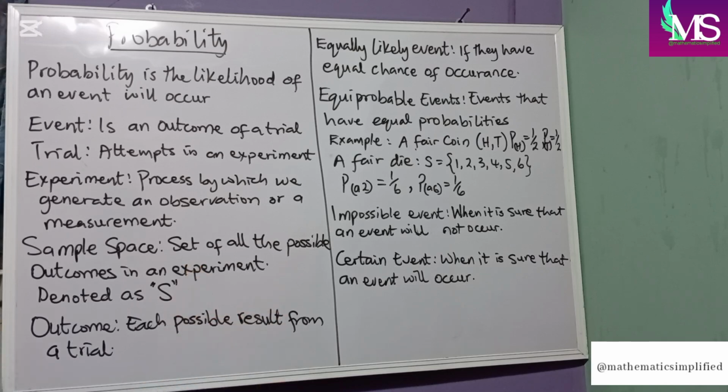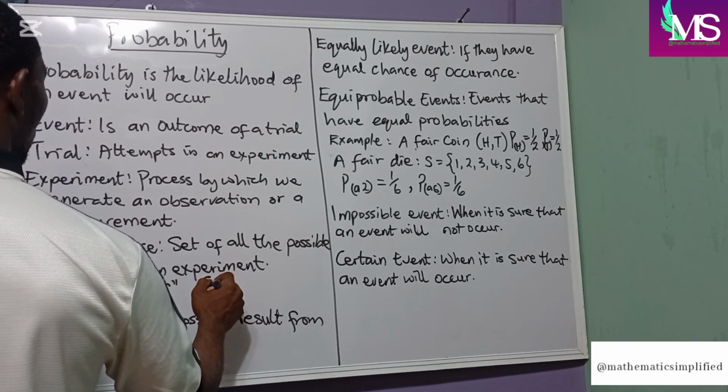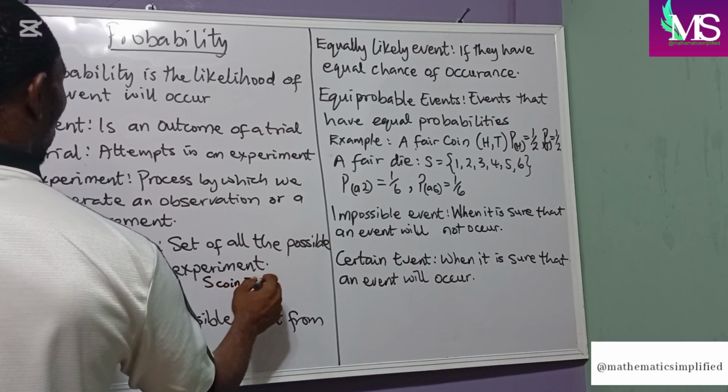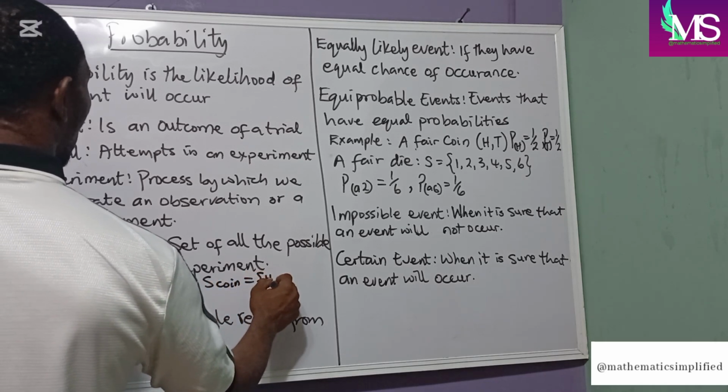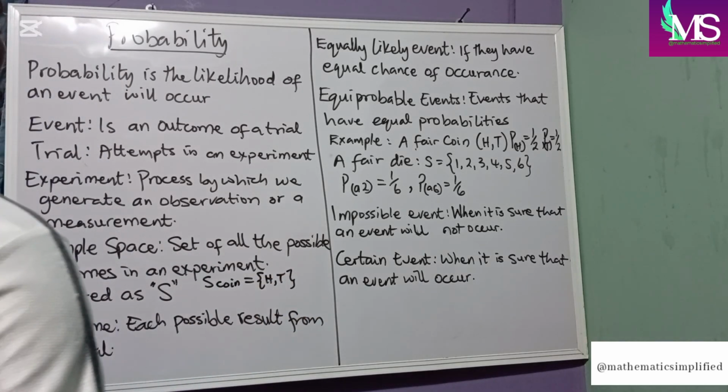For example, if you're asked for the sample space for a coin, it will be a head and a tail, because these are the only two possible outcomes you could have.